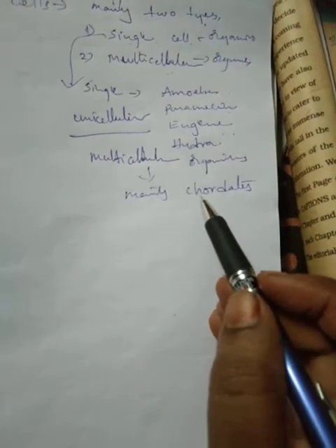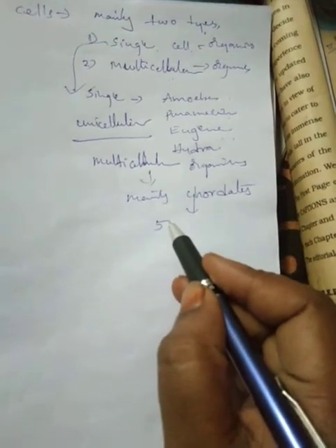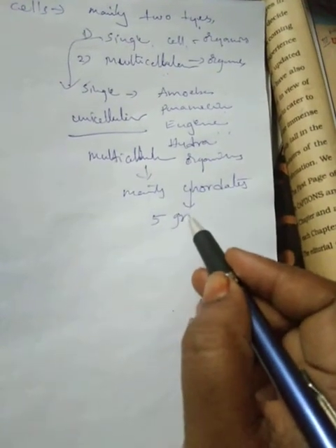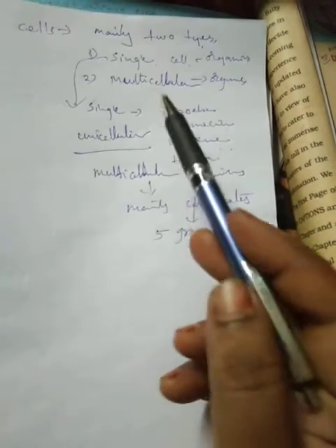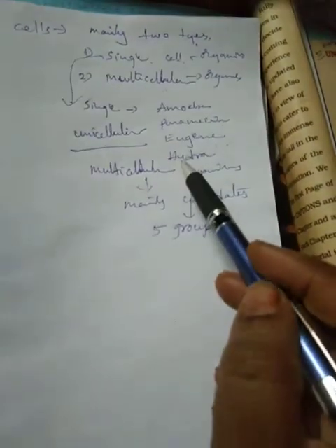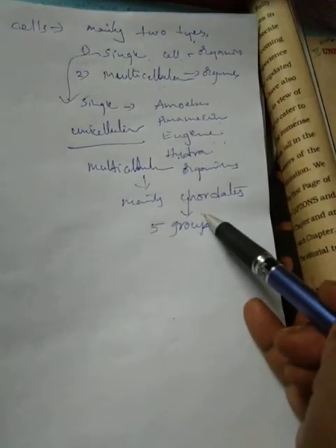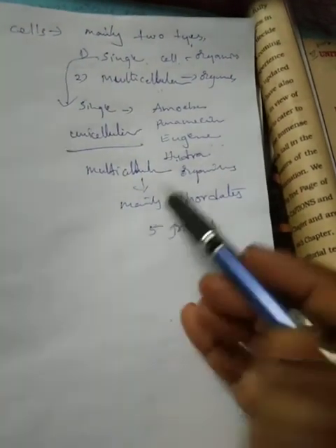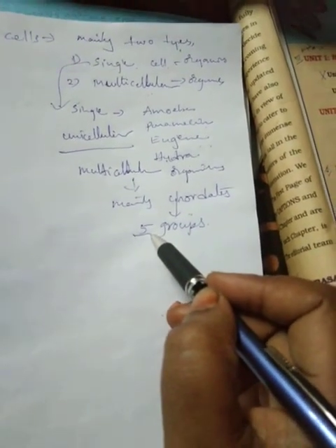Chordates are divided into mainly 5 groups. How many groups? 5 groups. What are the 5 groups?